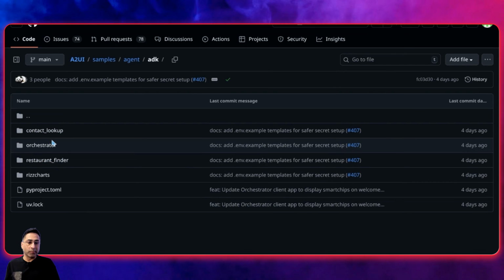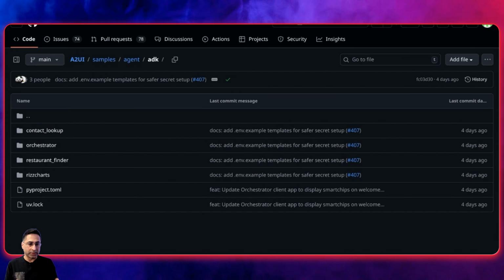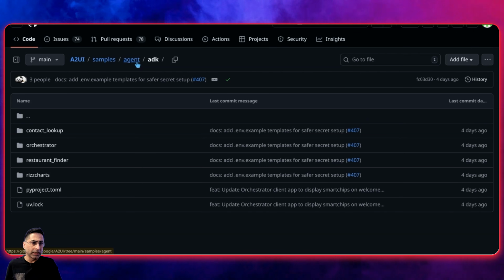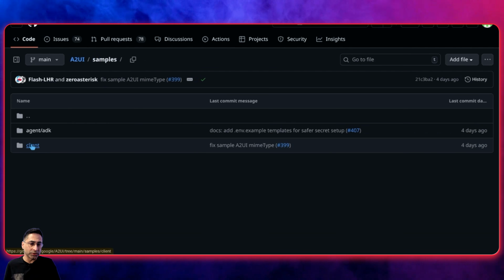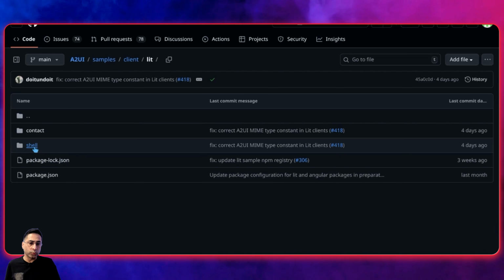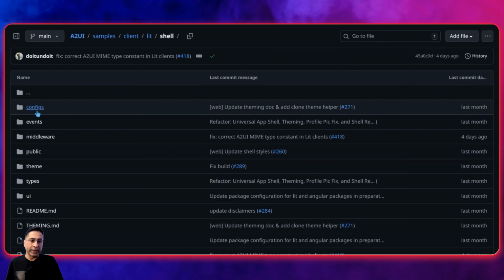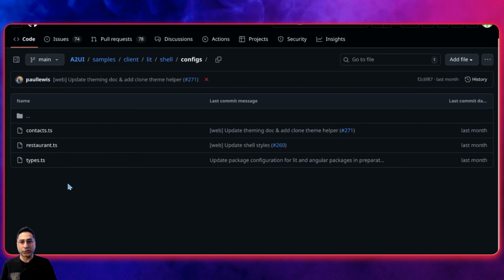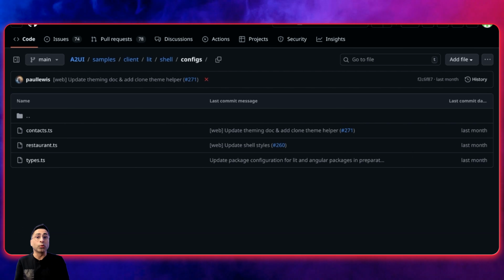What I did was I combined all of this and I also created the time one as another one based on this one, and the maps as well, in order to showcase you guys what we saw in the beginning of the demo, right? So this is the ADK component. And then if you look at the renderer here, which is Lit and Angular, that is what Google has given. I used the Lit one, and you need to go into the shell. And this is where you need to define within the configs the TypeScript for the kind of thing that you want to showcase, right? So that is exactly what I showcased.